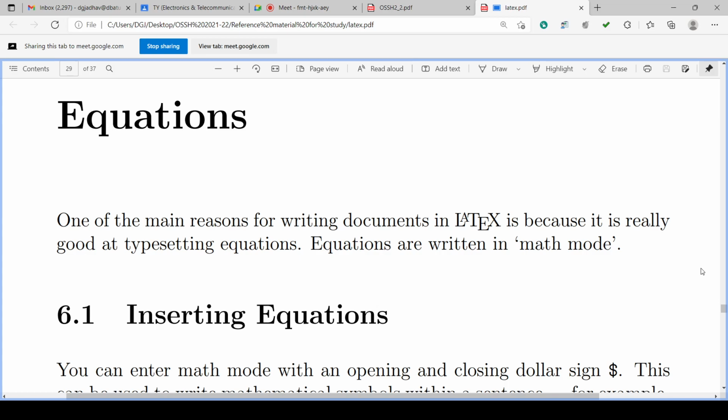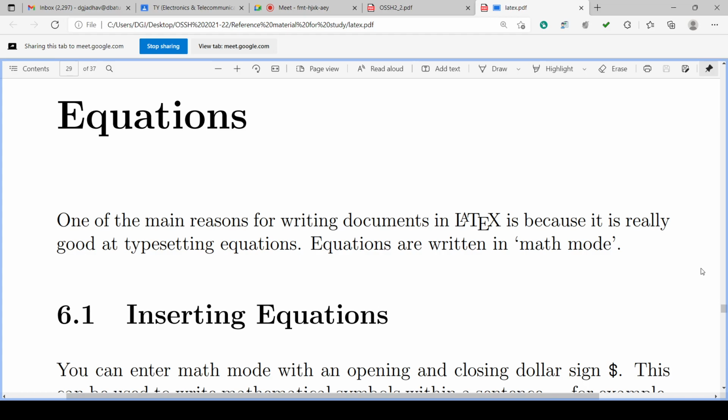By the typesetting capability of the software, it typesets the total text into the document very well. So equations are most critical to arrange in text typesetting, isn't it?